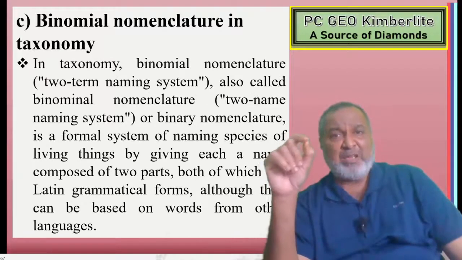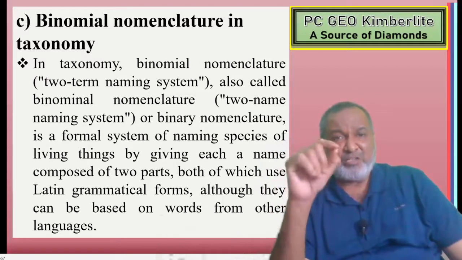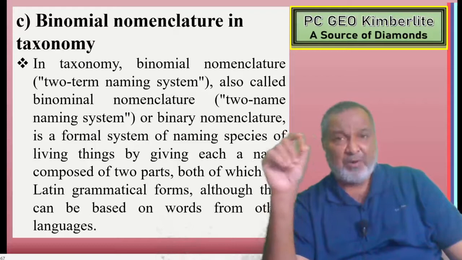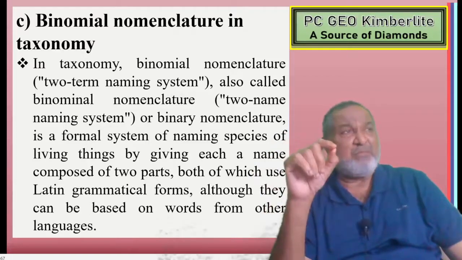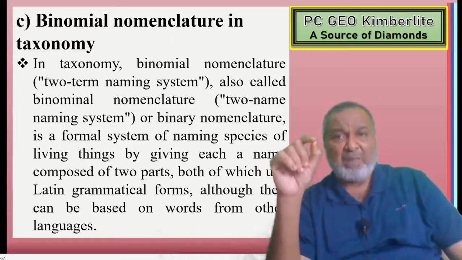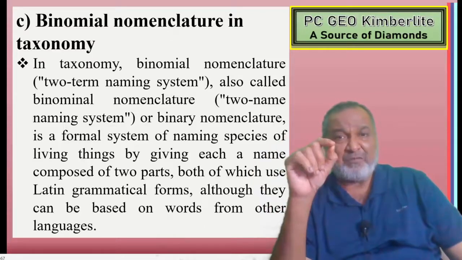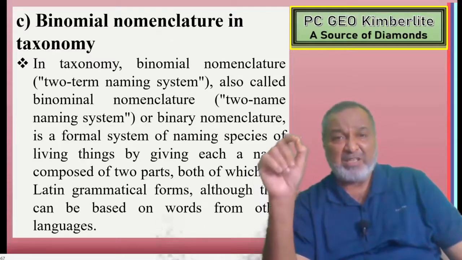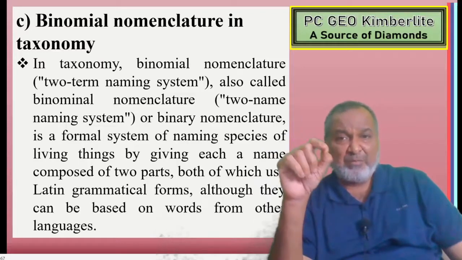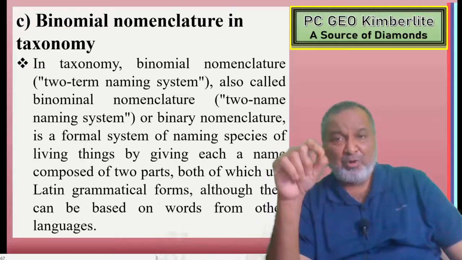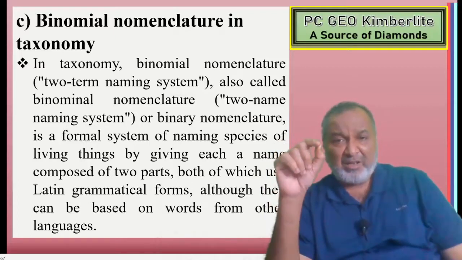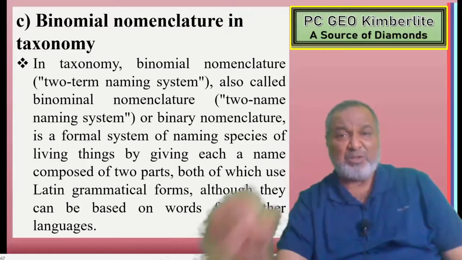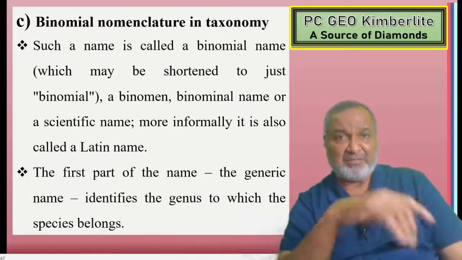In taxonomy, binomial nomenclature, that is the two-term naming system, also called the two-name naming system or binary nomenclature, is the formal system of naming the species of living things by giving each a name composed of two parts, both of which use Latin grammatical forms, although they can be based on words from other languages.